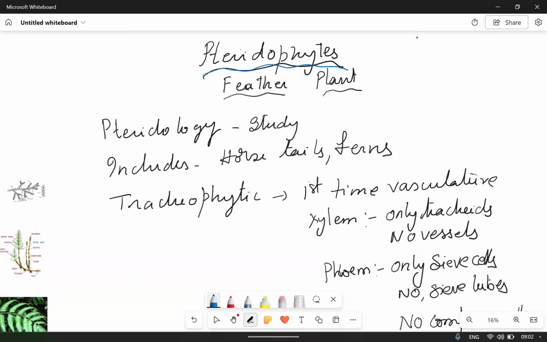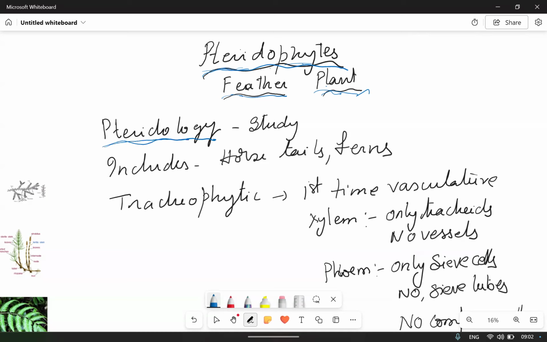After bryophytes, pteridophytes. Pteron means feather and phyta means plant. The study of pteridophytes is called pteridology.